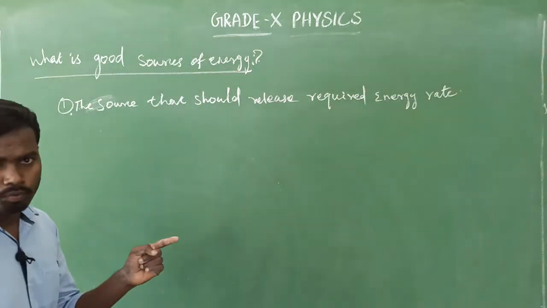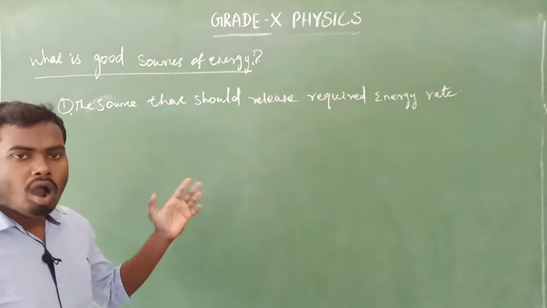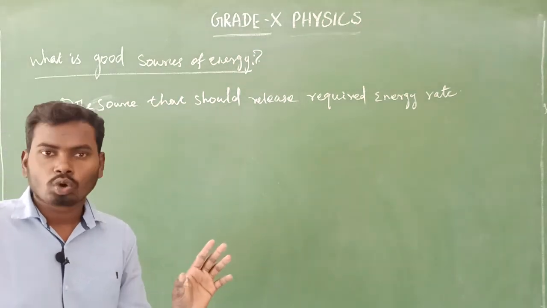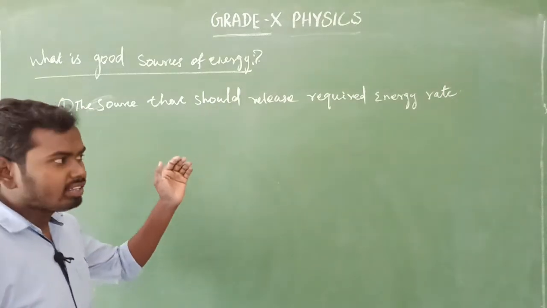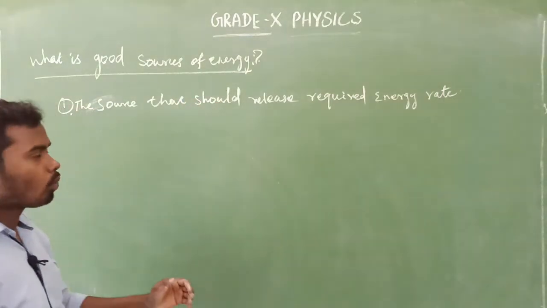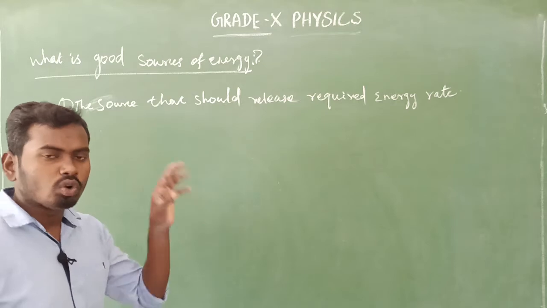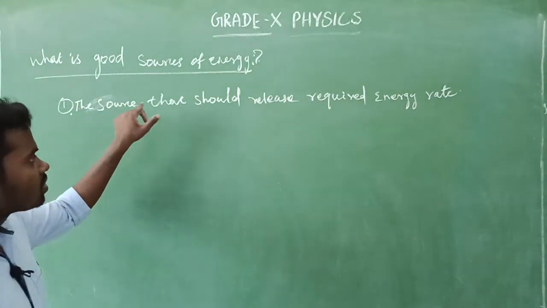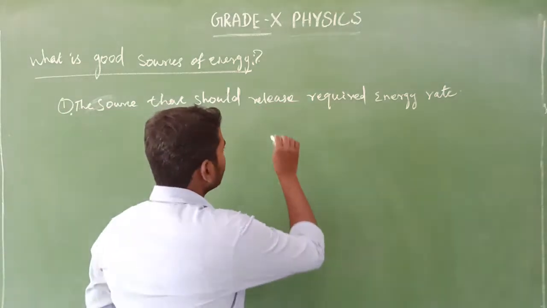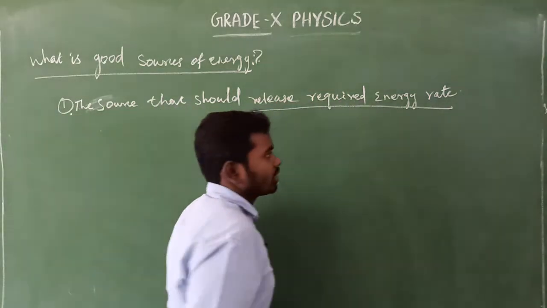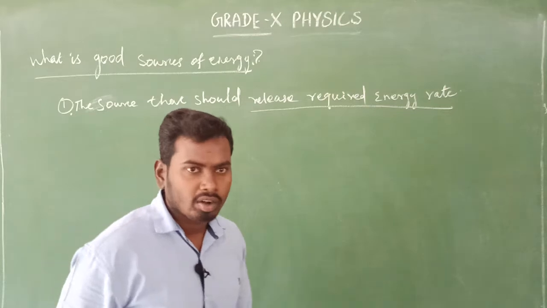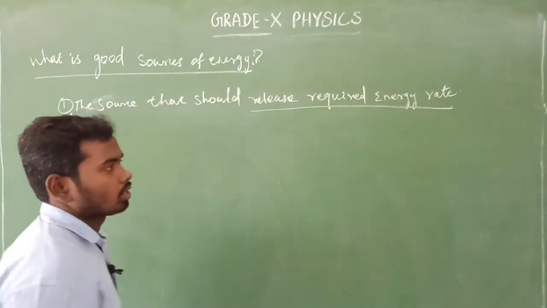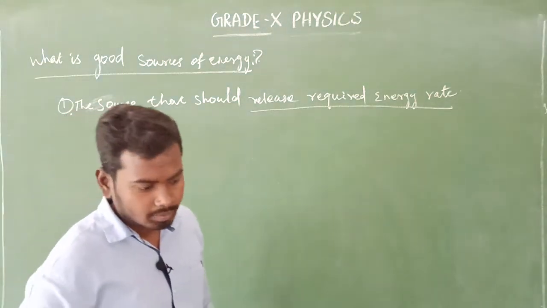Okay, first criteria. Now we are going to see on what aspect we can decide that source is a good source or a bad source. I'm going to write the criteria one by one, which are used to decide a good source of energy. First one, the source should release the required energy rate. That requirement is that it should fulfill our need. That is first one.